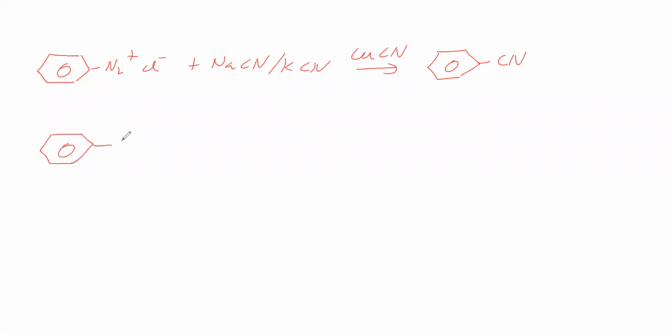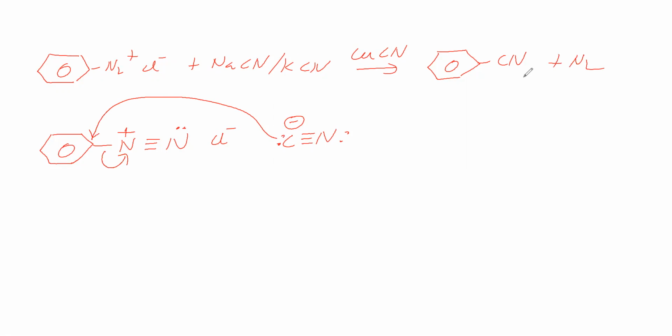Now this benzene diazonium we will write like this. This is diazonium and Cl minus is present. Then sodium cyanide contains cyanide, we will write CN minus. Minus charge is there with carbon. This is attacking this carbon. Then this group is leaving as N2 gas, and Cl minus. So see, this carbon is making bond with this benzene carbon. Therefore, we are getting cyanobenzene.